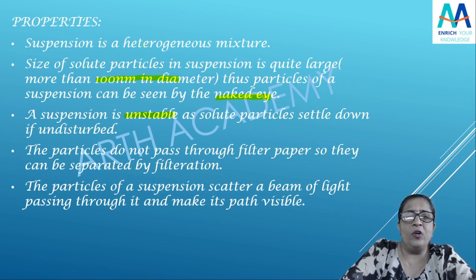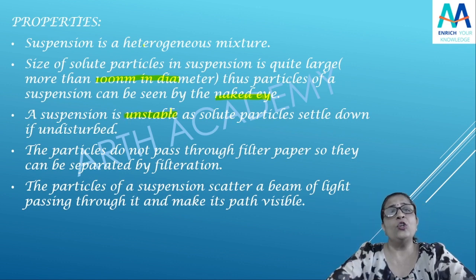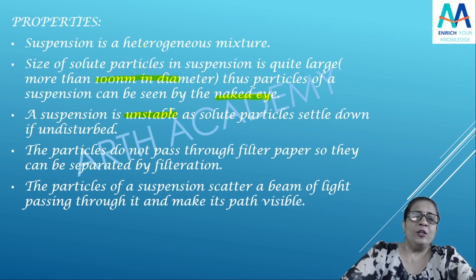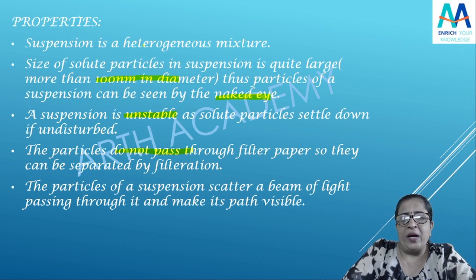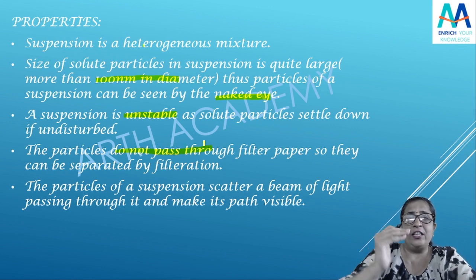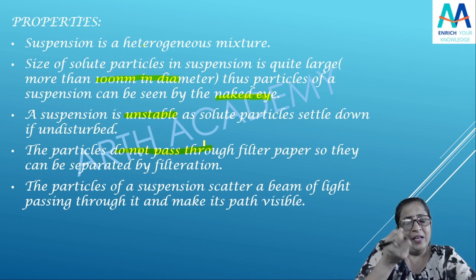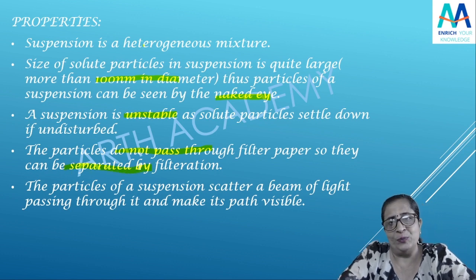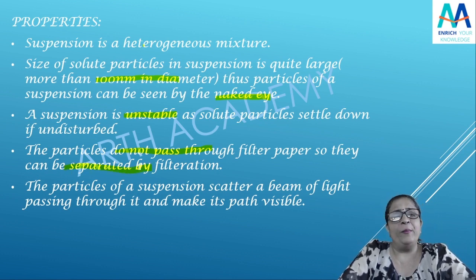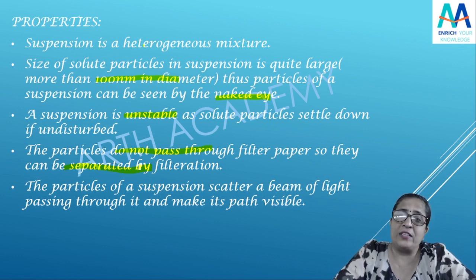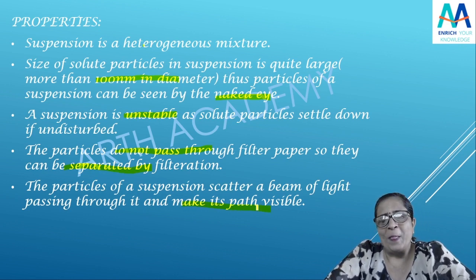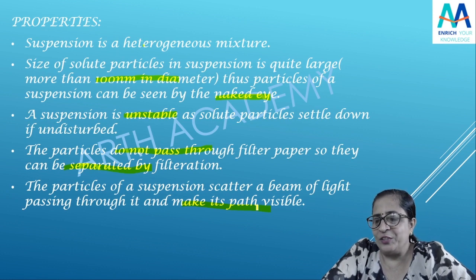Then a suspension is unstable. Why did I say unstable? Because when we keep the suspension undisturbed, the particles settle down. Clear? Then the particles do not pass through filter paper. The particles of the suspension do not pass through the filter paper, that is why the chalk powder, the solute, stays on top, and the solvent, water, comes out, so we can say that they can be separated by filtration. And the last property we can remember is that they can scatter a beam of light passing through it, and thus they can make the path visible. Got it? So these are some properties of suspension. I hope this is clear.